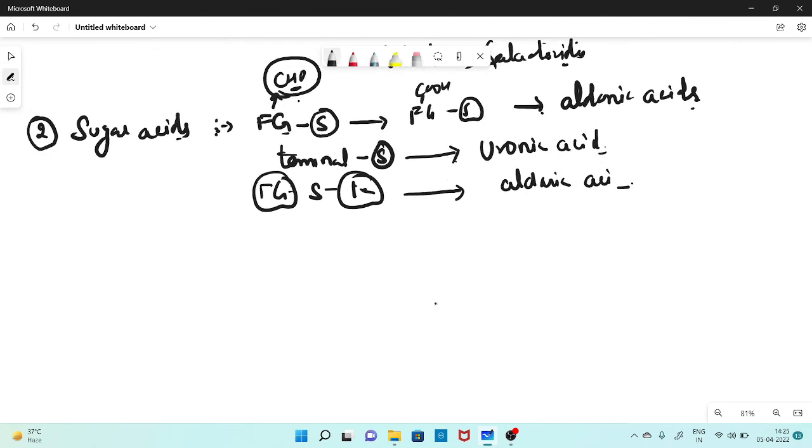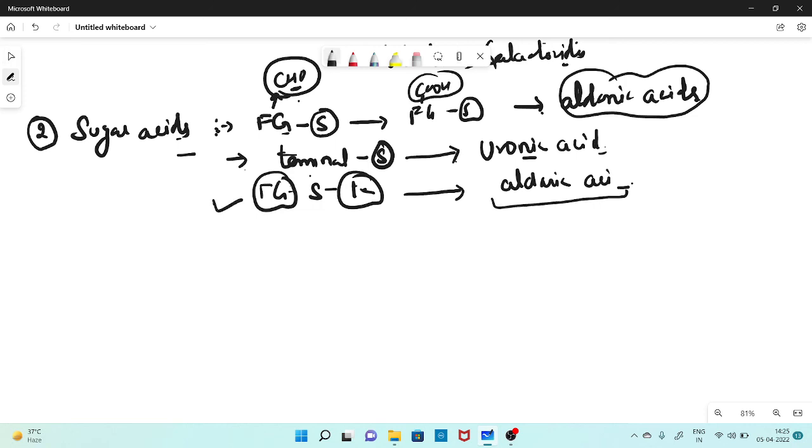Right? So in the sugar acids, you have three types of acids. Aldonic acid, when only the functional group is being replaced by the carboxylic group. Second, you have uronic acid, when the terminal carbon of the sugar molecule is replaced by the carboxylic group. Then you have alderic acid, in which case the functional group and the terminal carbon, both carbon atoms, are replaced by the carboxylic acid group. So these are called aldonic acids, uronic acid, and alderic acid.